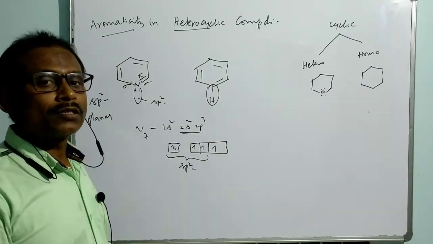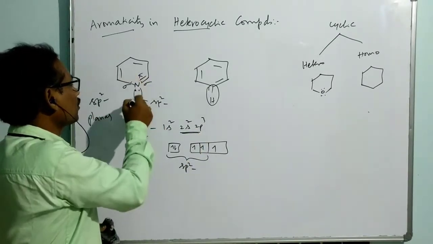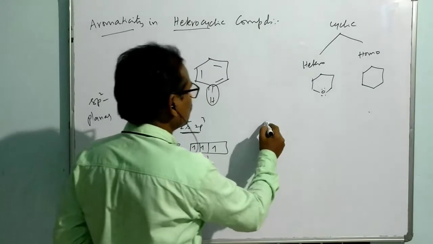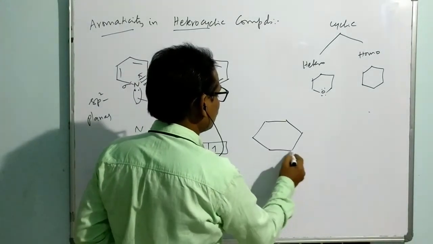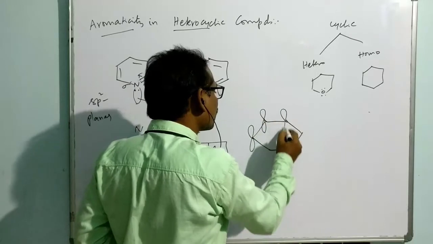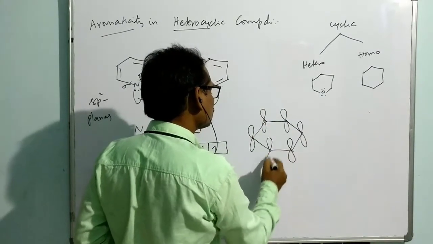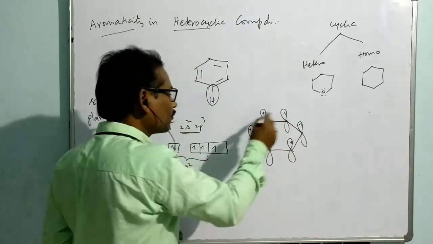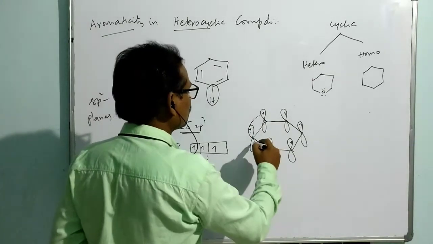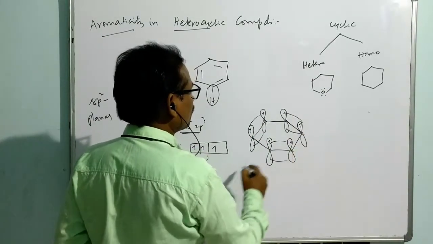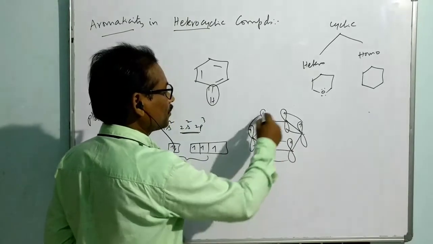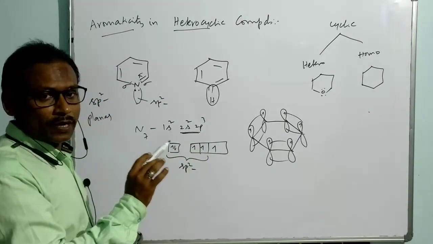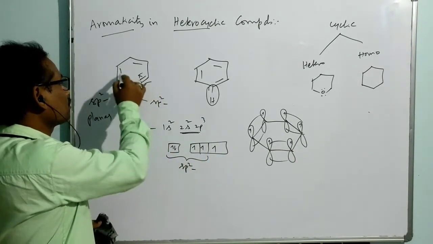Now think about the conjugated electrons. There are 3 pi bonds. The lone pair is not part of the p orbital. In the case of benzene, what happens? In order to have the conjugation, there is one p orbital at each and every carbon. There is one electron at each carbon, and they are involved in conjugation. They are just revolving all over the ring. So this is a 6 pi electron conjugation, and that kind of conjugation is very clear.